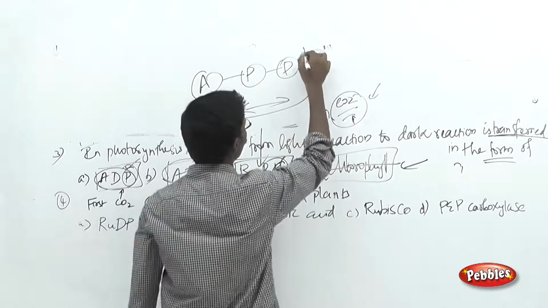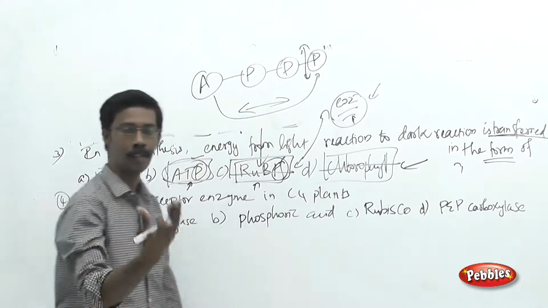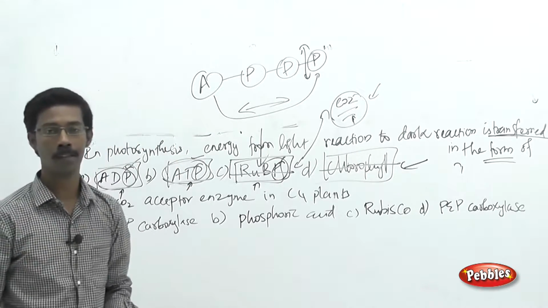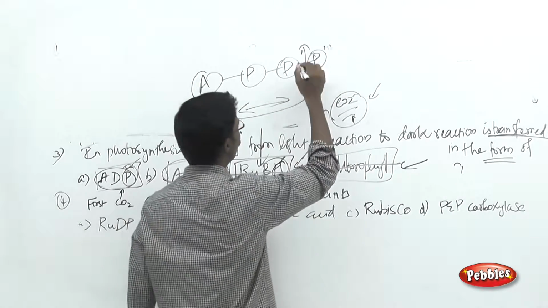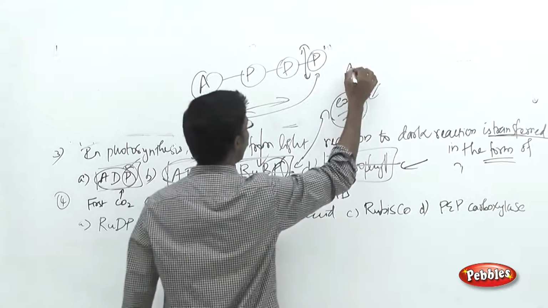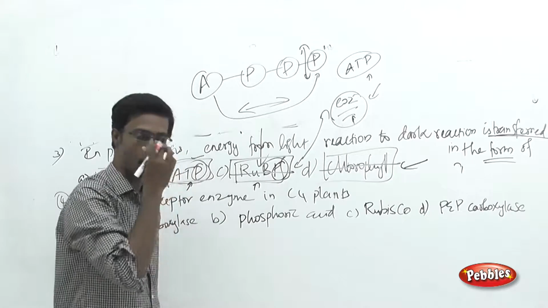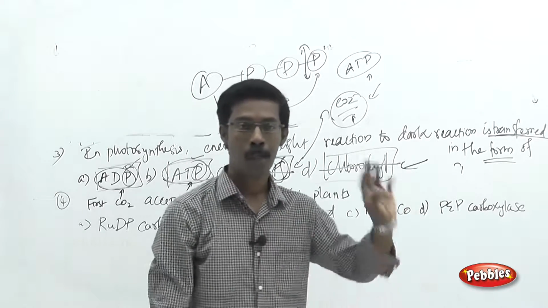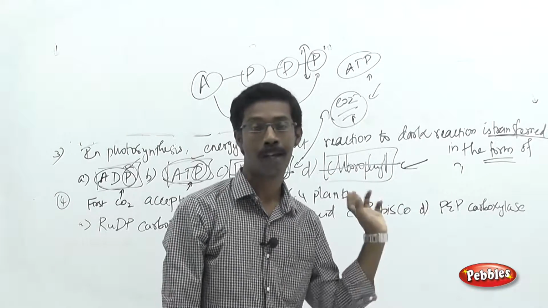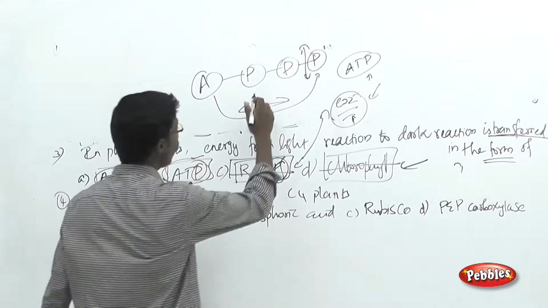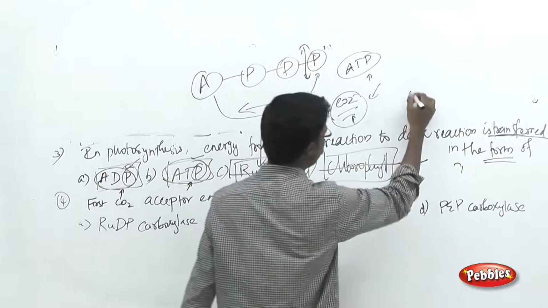So the breakage of this molecule will release us the energy, and that energy will be utilized by the other reactions of the particular system. Okay, so that is why we are calling the ATP an energy carrier molecule. You cannot store energy. Just remember this statement. You cannot store energy. You can carry the energy in the form of the ATP molecule. ADP molecule you cannot use as an energy carrier.